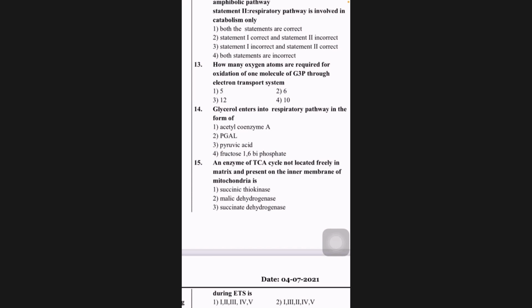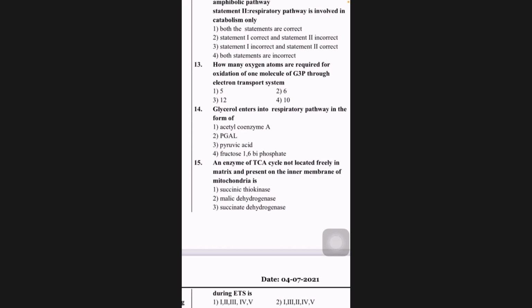He said atoms, be careful. Molecules would be half of that. In glycolysis alone, you get 1 NADH. Then TCA cycle, 3 NADH, 1 FADH2. So total becomes 5. 5 oxygen atoms are required. If so, answer is 1.